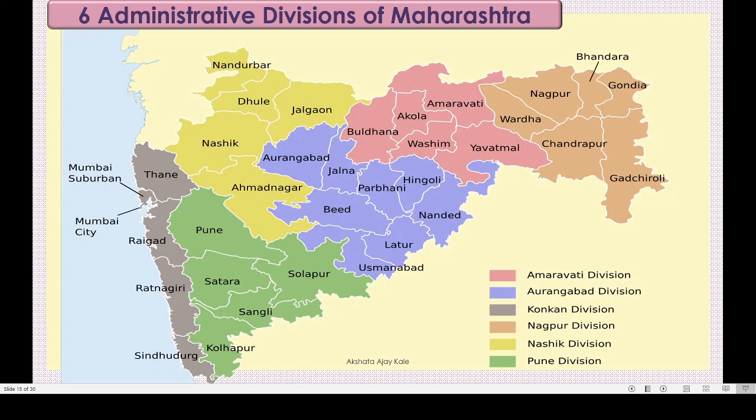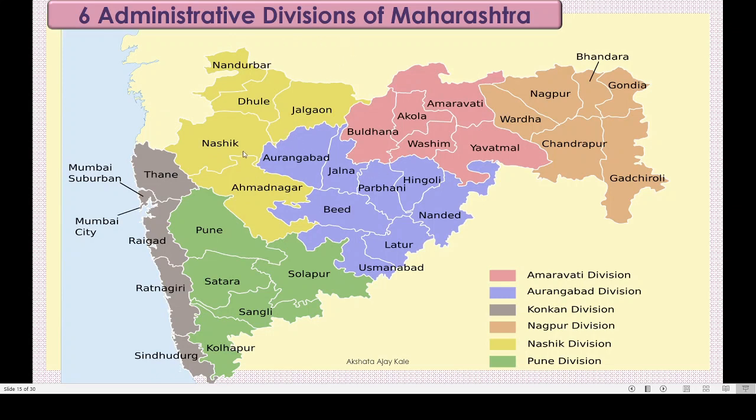Yes, one more thing is about Maharashtra. That is, Maharashtra has 6 administrative divisions. Administrative divisions means head office. How you have HM's principal's office in your school, like that. Maharashtra is so big, isn't it? In Maharashtra there are 6 administrative divisions.